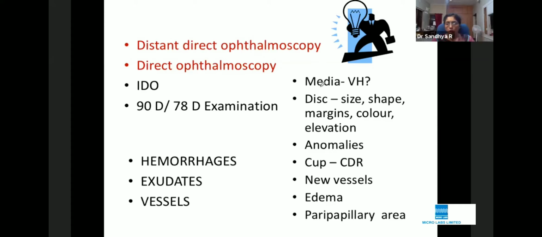Same way, continuing, look whether there is any edema and look at the peripapillary area. I'm sure all of you know this, and I'm just trying to tell you that don't straight away jump to the veins. Don't straight away start saying there's a vein occlusion. Never forget to tell your media, disc, and then go to the blood vessels and look at the AV crossing changes, look at the diabetic retinopathy changes without fail.